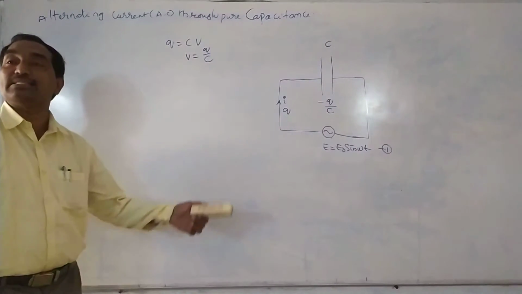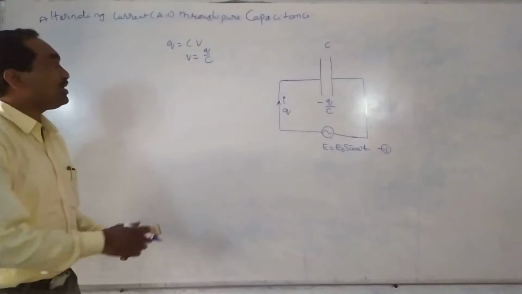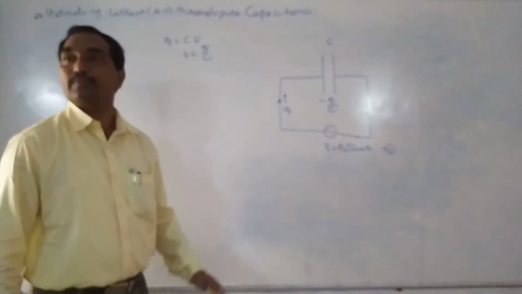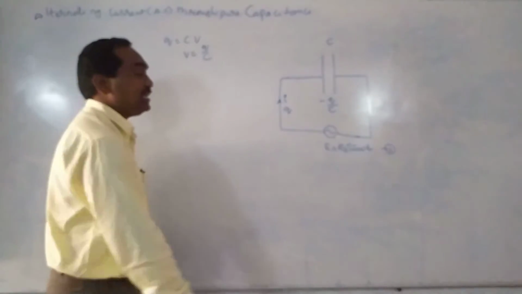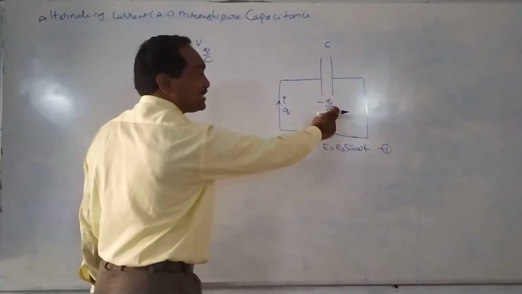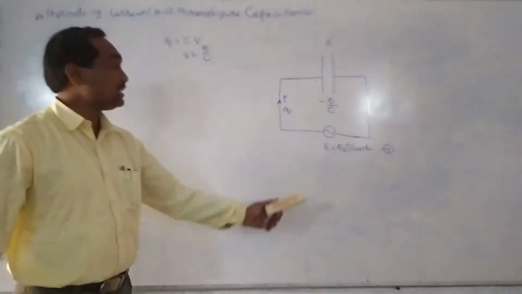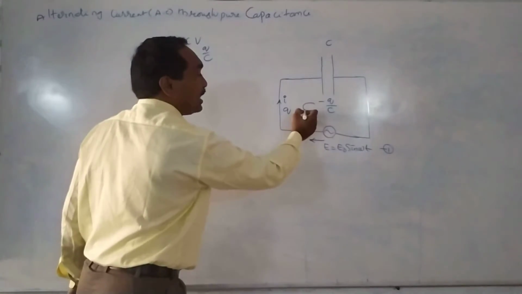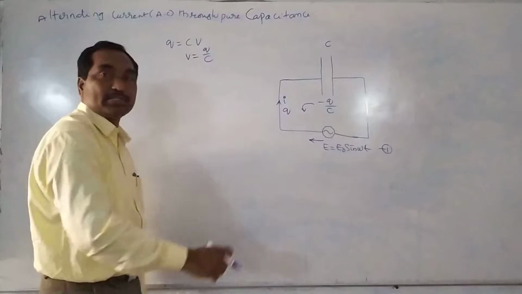Now when we apply Kirchhoff's second law to this closed circuit, the resultant EMF is E minus Q by C, because E is in one direction and Q by C is in the opposite direction.